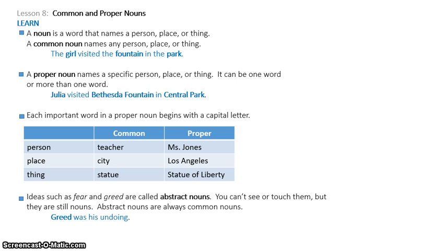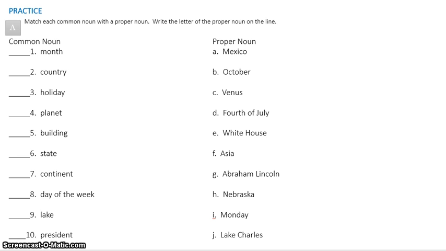All right, let's go ahead and look at practice set A. Very, very easy. The very first thing I want you to do is notice that the right-hand column is the proper noun column. I want you to take your red colored pencil and circle all of the capital letters in those. Like in Mexico, you would circle the M, okay? In October, you would circle the O, and so forth. That's how I'm going to know if you did the lesson with me, is if I see that circle around those letters.